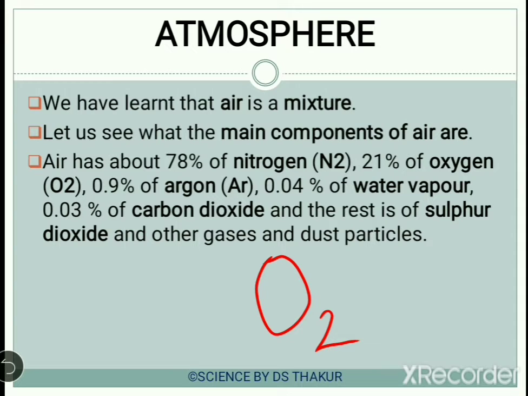Again, here the symbol O is for denoting the atom of oxygen, and the symbol O2 is for denoting the molecule of oxygen. And in a similar manner, 0.9% of our atmosphere is composed of argon, 0.04% water vapor, and 0.03% carbon dioxide, and the rest of the atmosphere comprises sulfur dioxide and other gases along with dust particles.